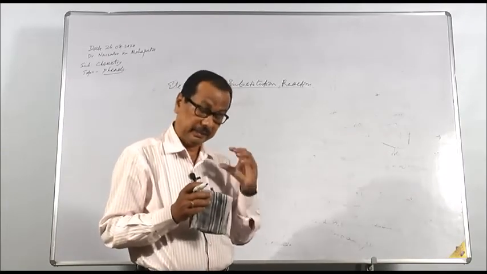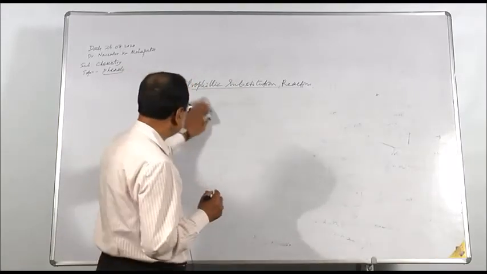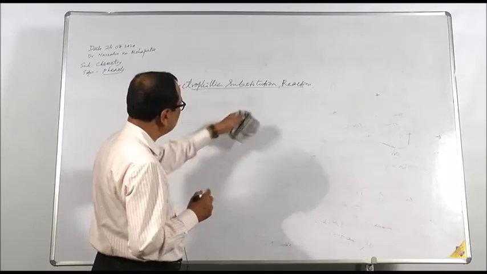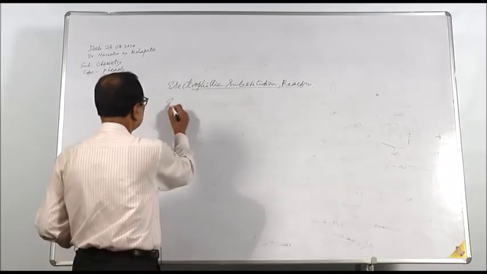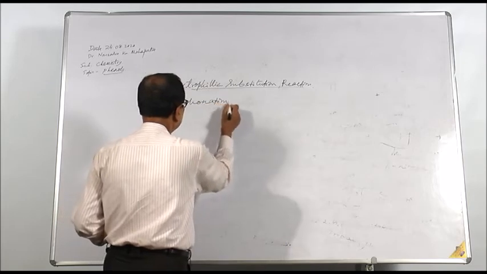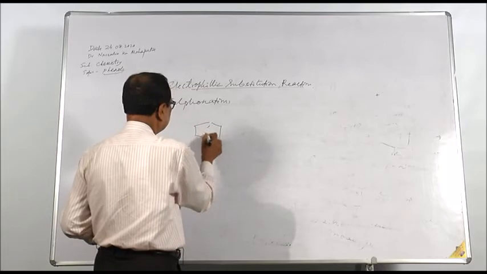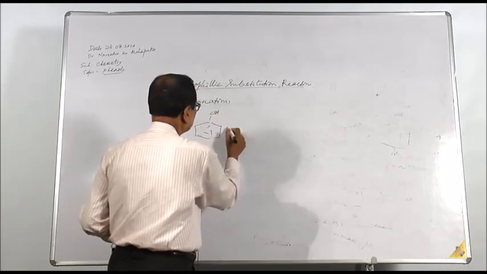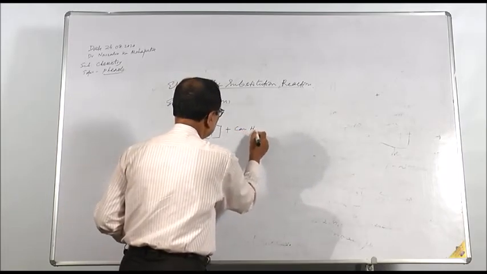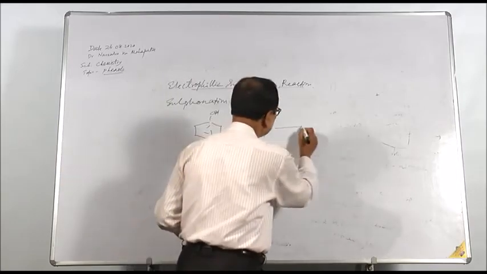But in case of phenol, only concentrated sulfuric acid will carry out the sulfonation. The sulfonation: when phenol is treated with concentrated sulfuric acid, we get